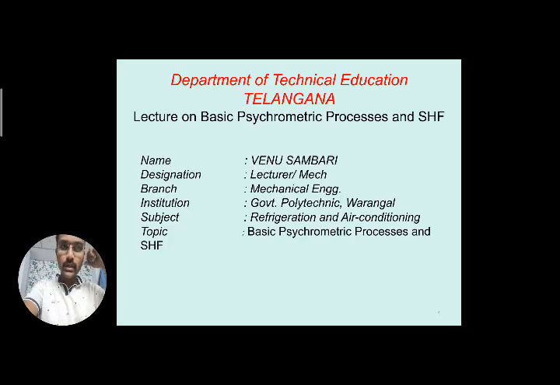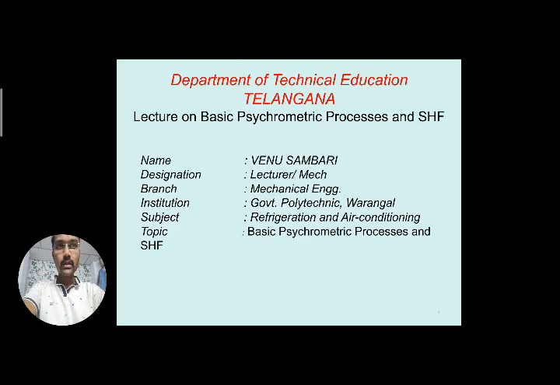Today we will discuss the basic psychrometric processes, the bypass factor and the sensible heat factor. In the previous video session, we continued the psychrometric chapter, where we started with the basics: what psychrometry is and what the psychrometric terms are. Continuing, we saw the psychrometric chart, which is very important and very easy.